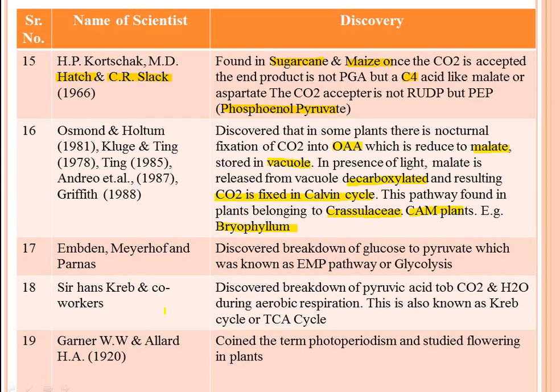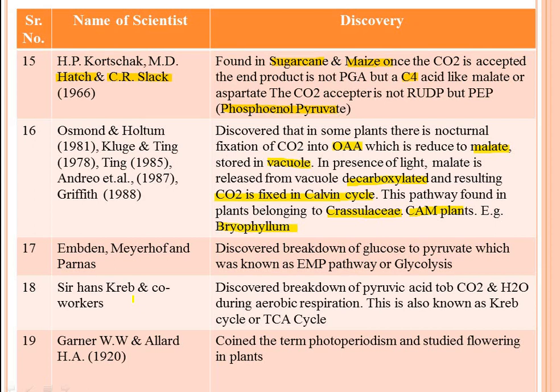Then Embden, Meyerhof and Parnas discovered the breakdown of glucose to pyruvate, which was known as the EMP pathway or glycolysis. Generally, the first pathway of respiration is glycolysis, in which glucose gets converted into pyruvate and ATP is synthesized. This pathway, also known as the EMP pathway, was discovered by Embden, Meyerhof and Parnas.